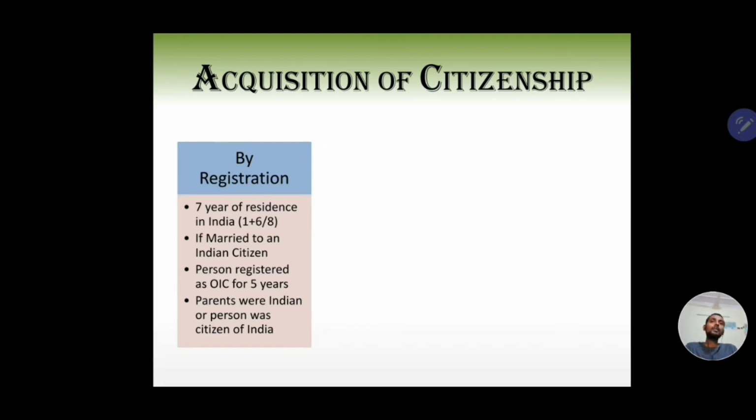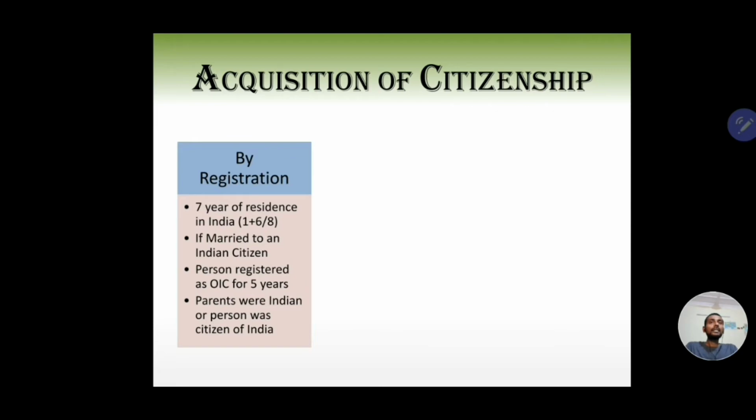So for example, say someone of Indian origin wants to register themselves as a citizen of India in March of 2020. So they must have been living in India from March of 2019 continuously, and also they must have lived in India for 6 years cumulatively between 2011 and 2019.